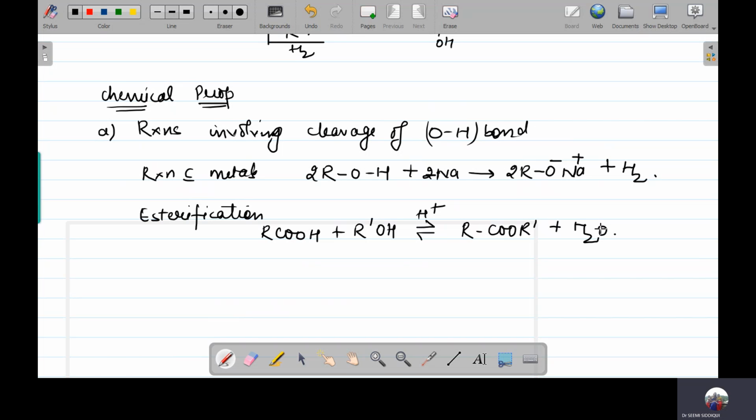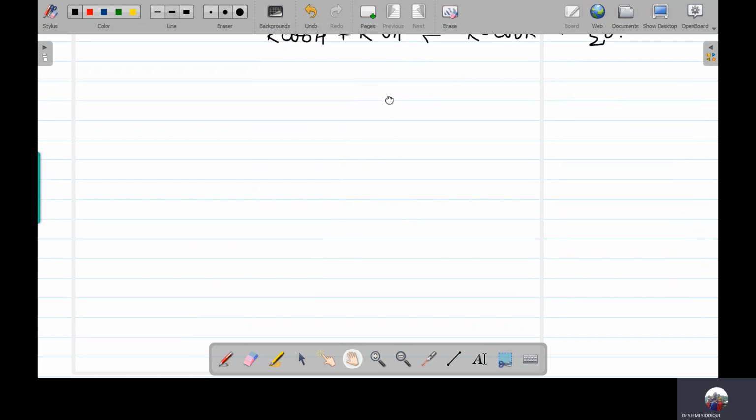If you are going to take the acid anhydride or acyl chloride, in their case also when they react with the alcohol, they are going to give the esters. So these were the two reactions involving the cleavage of the OH bond.